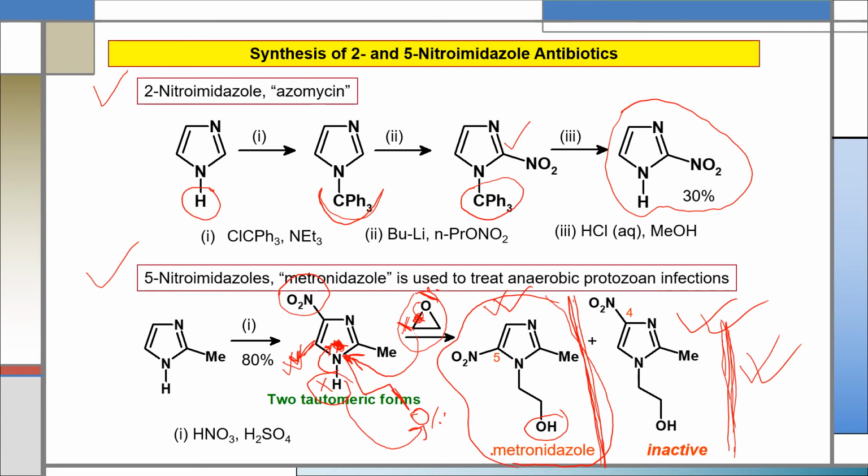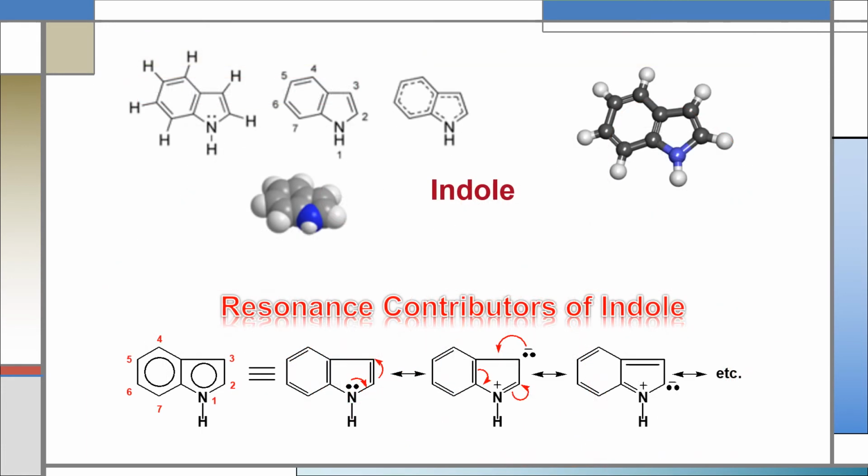So these are the examples of synthetic pathways of two pharmaceutically important products which contain the imidazole ring in their structure. Now about another heterocyclic compound, that is indole. In indole, a 5-member heterocyclic ring is fused with another 6-member homocyclic ring. We can see from the structure of indole. Here the heteroatom is nitrogen.